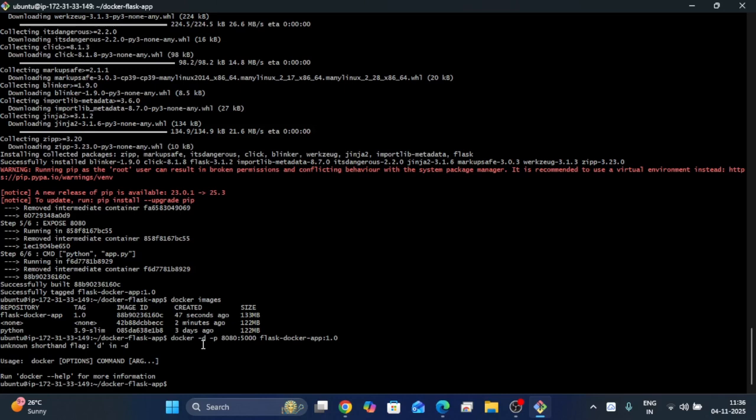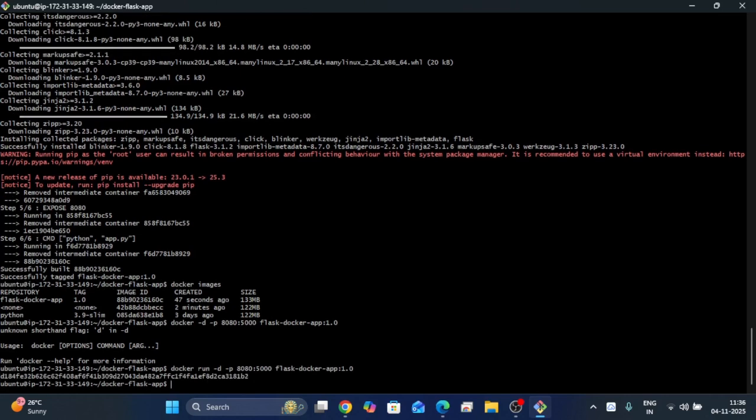Sorry, the command is a mistake. Docker run -d. Okay, the container is successfully created. When we create the container, it will automatically start. Check whether the container is up and running or not. Docker ps. When you run the docker ps command, it will list only the started containers in Docker.